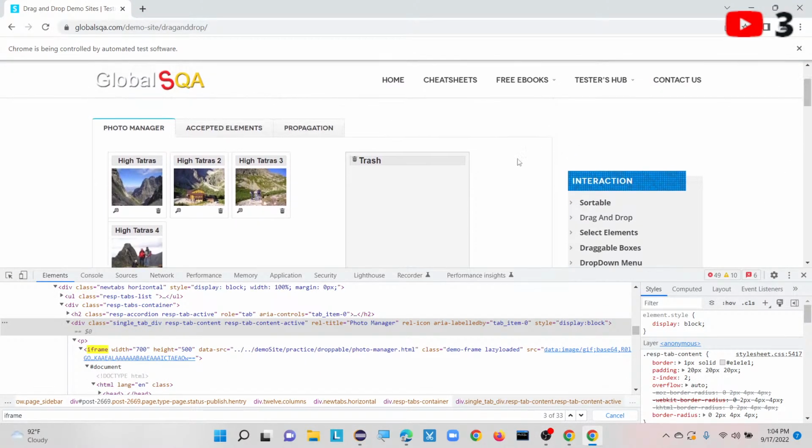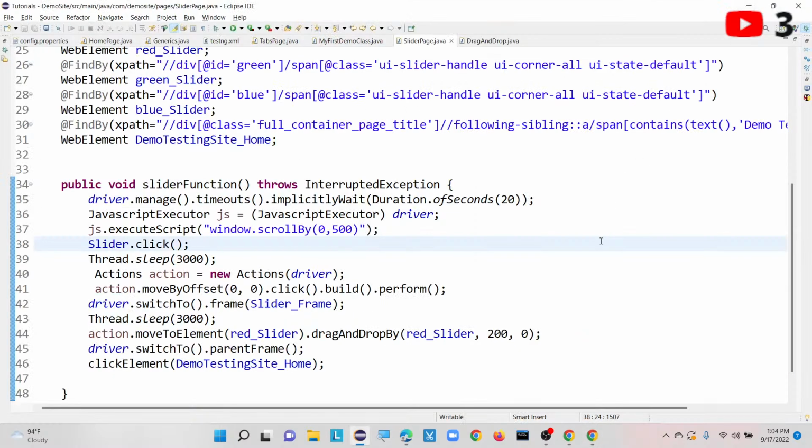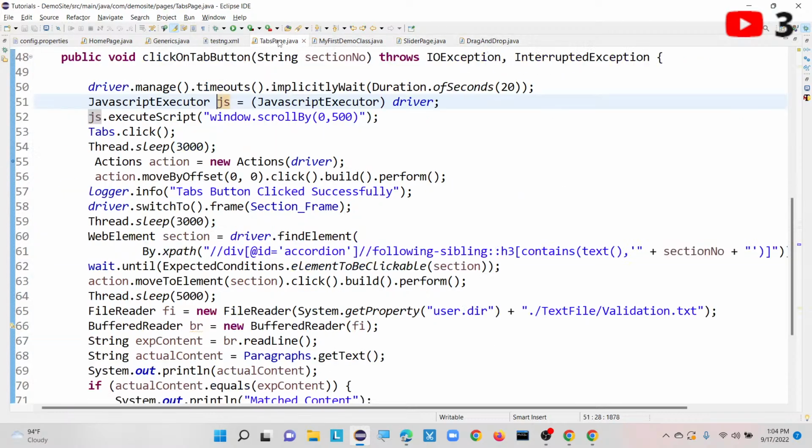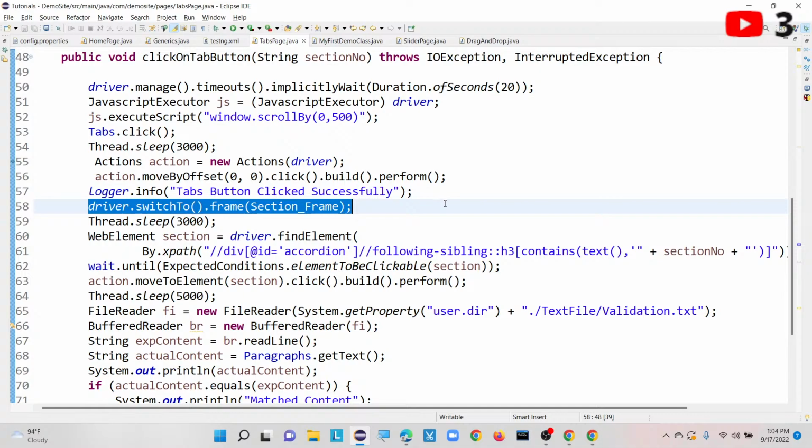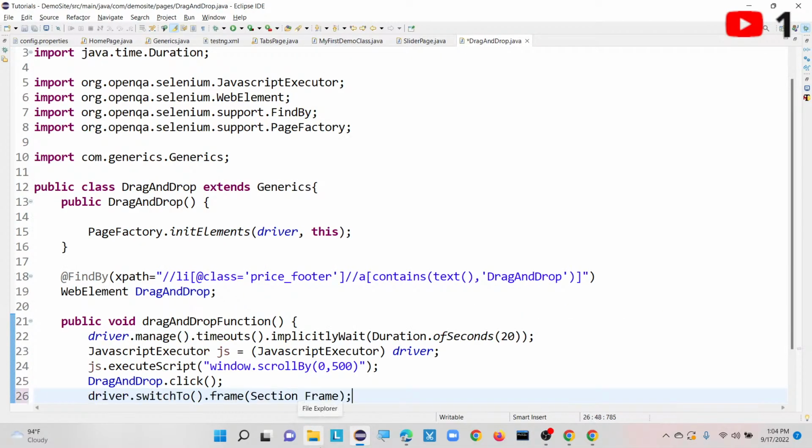Here, the elements which we observed are all present inside an iframe. First I need to switch our driver focus to this particular iframe. So how can we switch? With the help of driver dot switchTo dot frame. Here I have already written an XPath, so let me take the same XPath in this case also. Let me modify it, for time being I am doing it like this, because anyway I have this code.